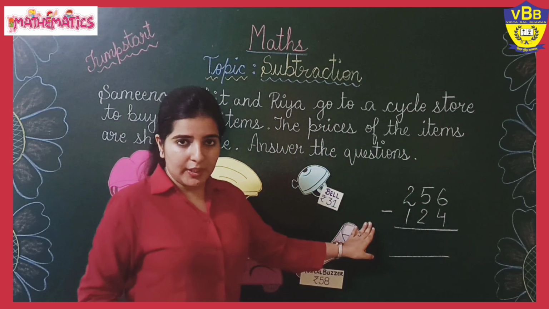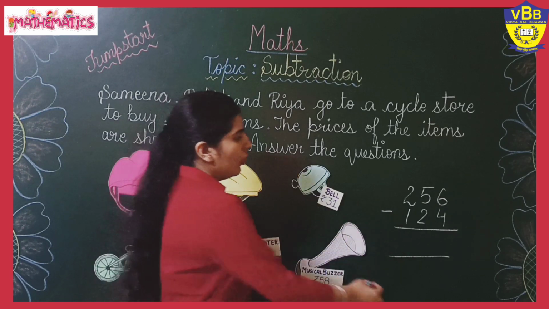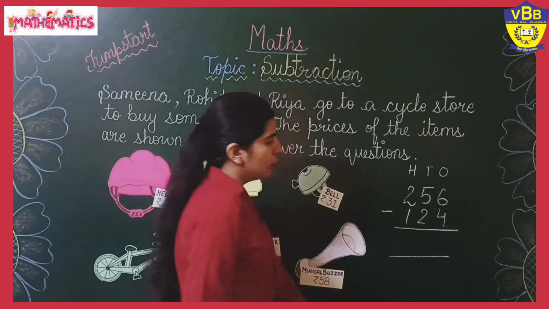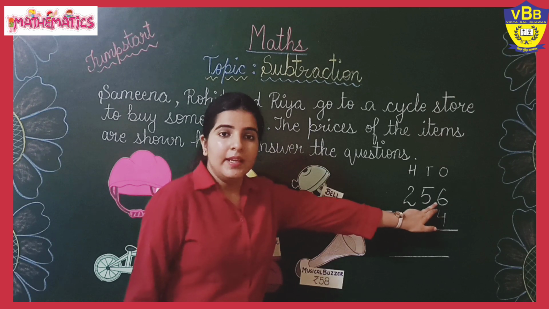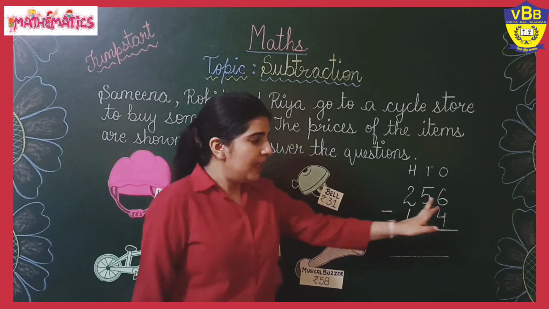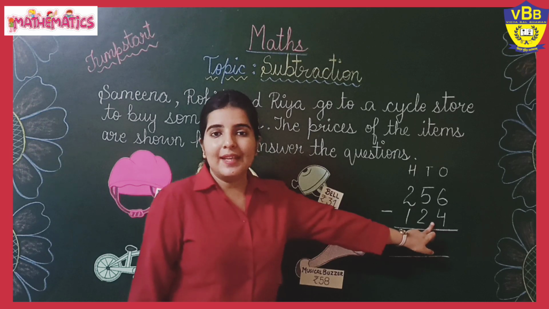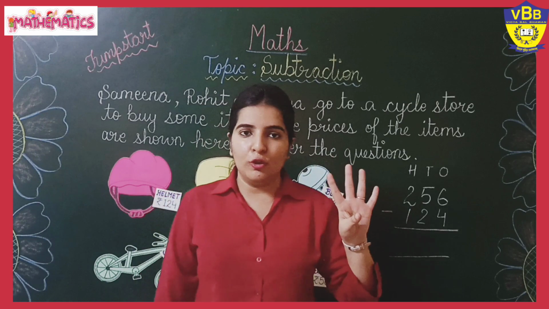Now let us find out the answer. As we have already learned, whenever we solve any sum, we always start from the ones place. So on the ones place we have the number 6. 6 in your mind, and from that we have to remove 4. 6 minus 4. 4 fingers we need to open.